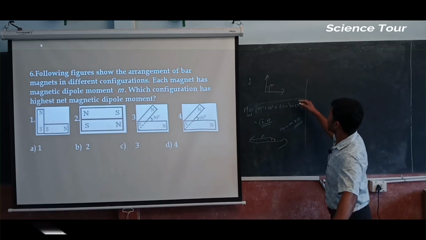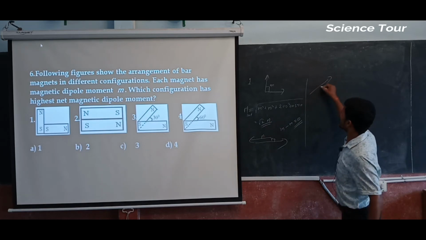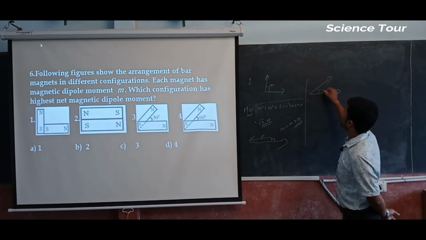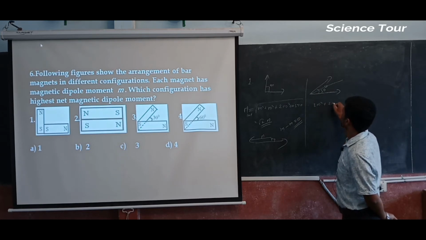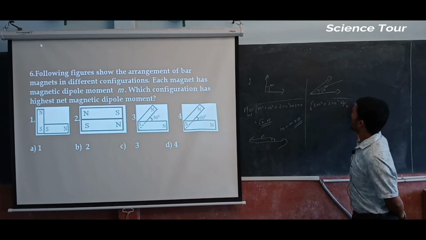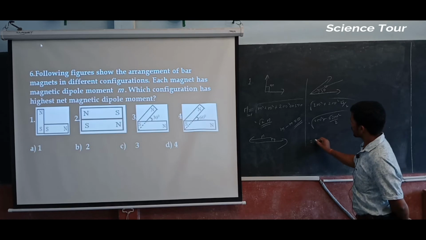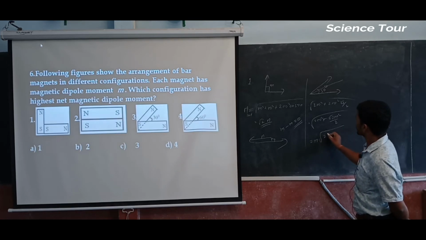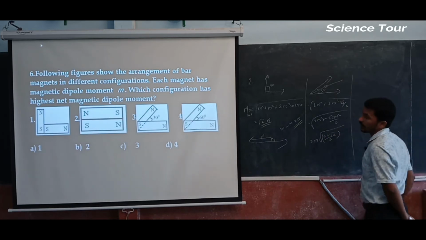Again for the 30 degrees, in this equation it becomes cos 30 degrees. South to north in this way, south to north in this way, it becomes 30 degrees. The net magnetic moment is the square root of 2m square plus 2m square into cos 30, which is root 3 by 2. You are going to get 2m square plus root 3 m square. m is a common term, so if you take it out, it is 2 plus root 3. This much you are going to get for the third one.